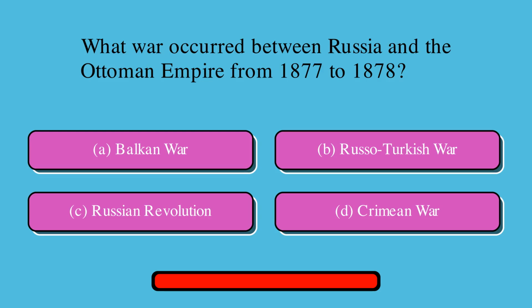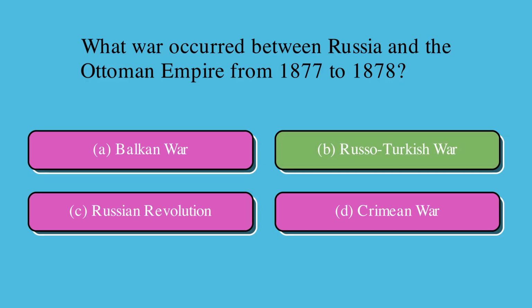Which war occurred between Russia and the Ottoman Empire from 1877 to 1878? Is it A. Balkan War, or B. Russo-Turkish War, or C. Russian Revolution, or D. Crimean War? Correct answer is B. Russo-Turkish War.